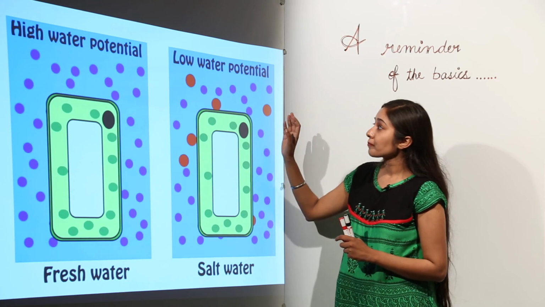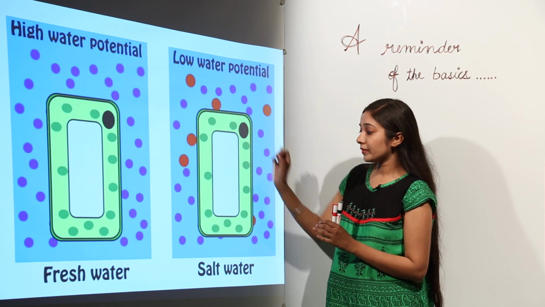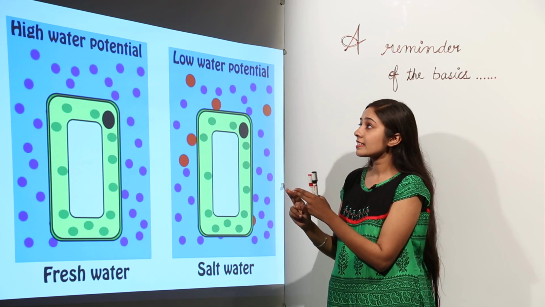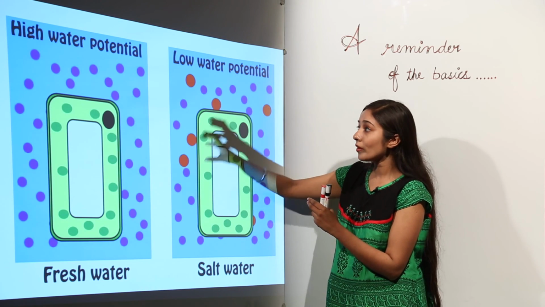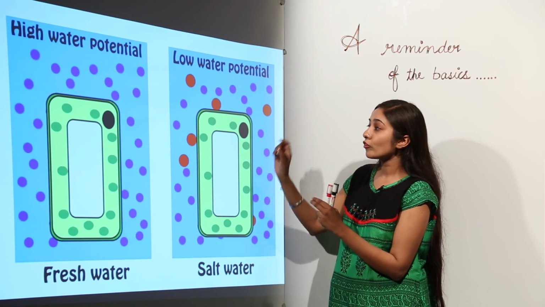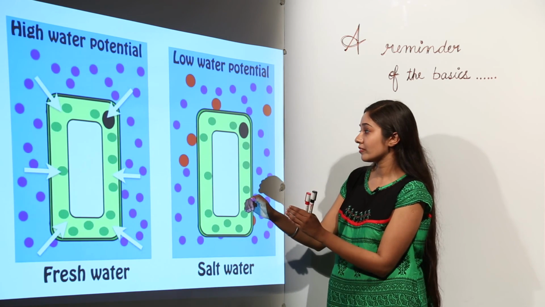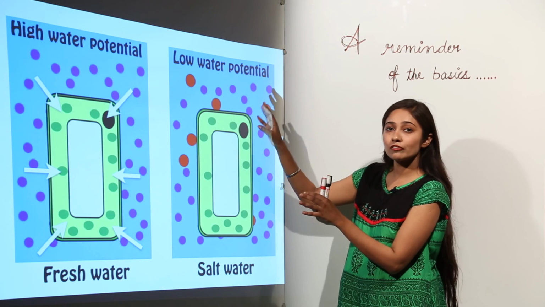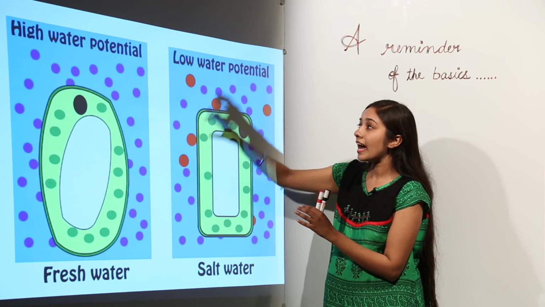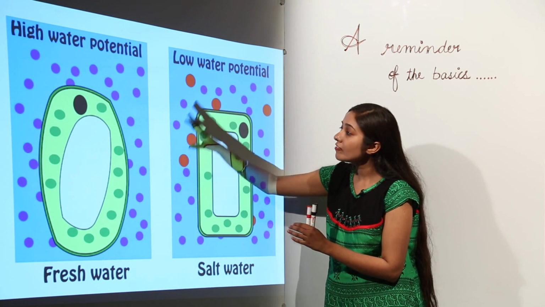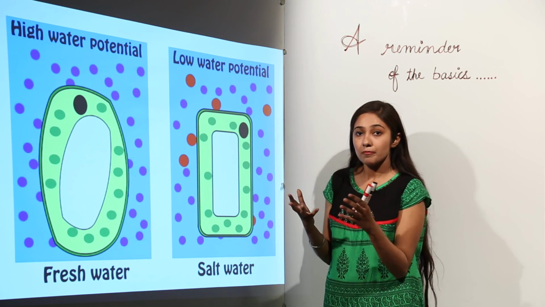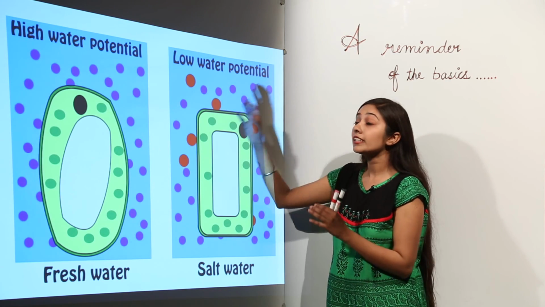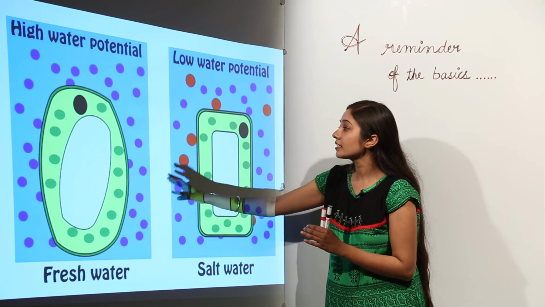What is going to happen when you put plant cells in these solutions? In case of fresh water, the water potential is high on the outer side and it is low on the inner side. So water will flow from outside to the inner side of the cell. The movement of water is from the outer region to the inner region, high water potential to low water potential. So the cell will become turgid in this case, because it is going to gain water. It will be more stiff, more turgid. So this cell is known as a turgid cell.